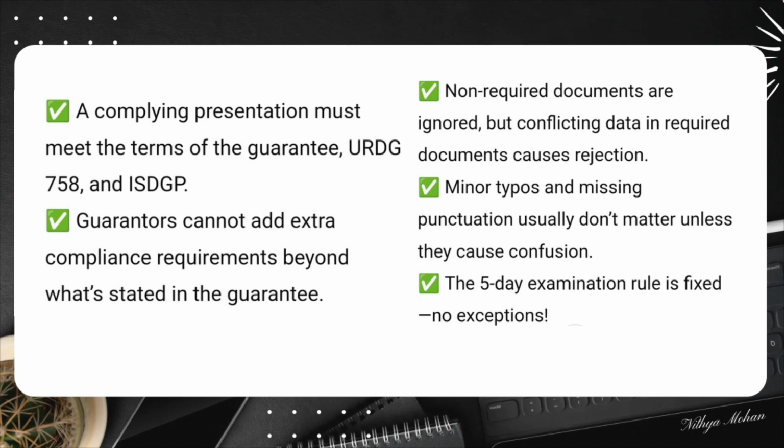Now, company names, abbreviations and punctuation marks. Some abbreviations are acceptable, like INC for incorporated and LTD for limited. Similarly, missing punctuation marks usually do not matter unless they change a number's value, like 14 versus 1 by 4. Now, who can issue a document and who must sign the required documents?